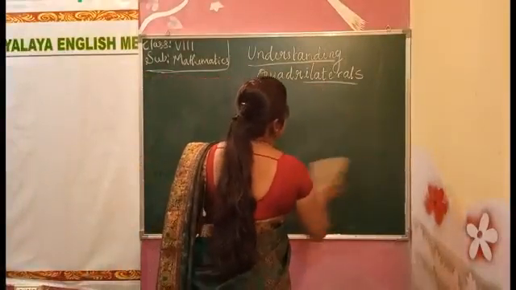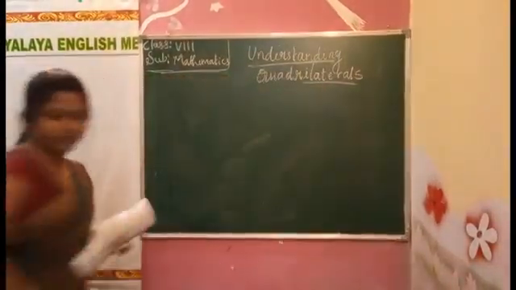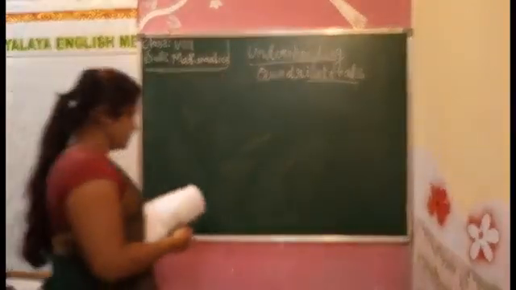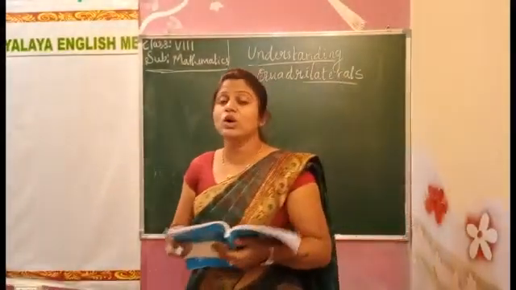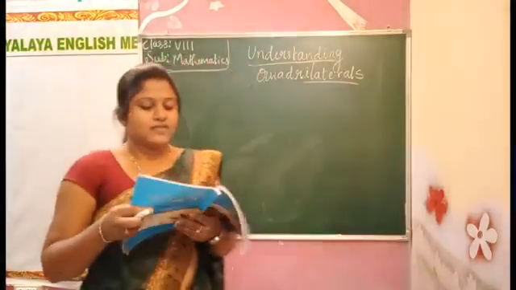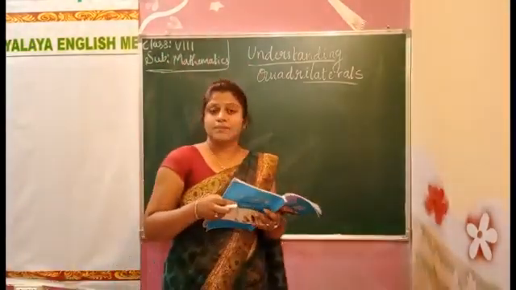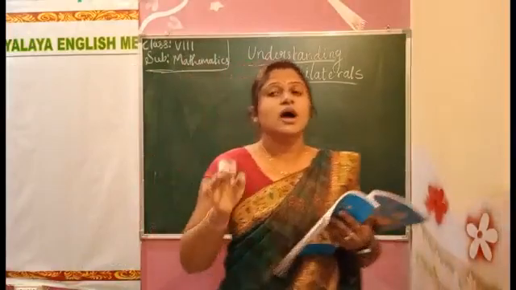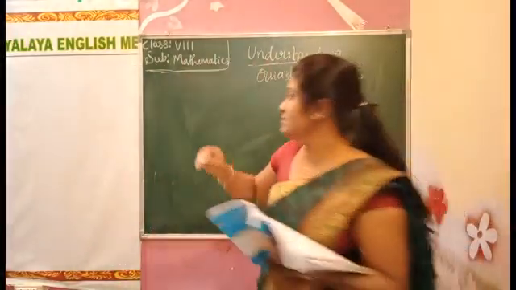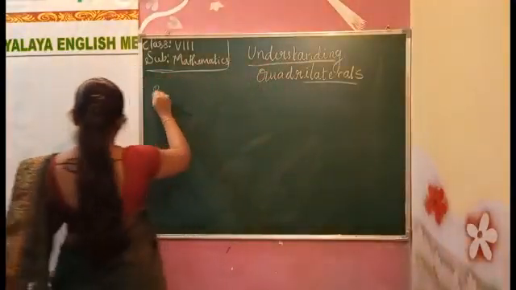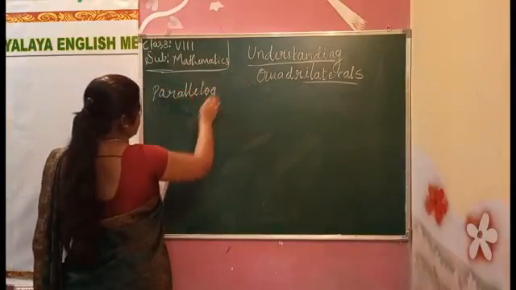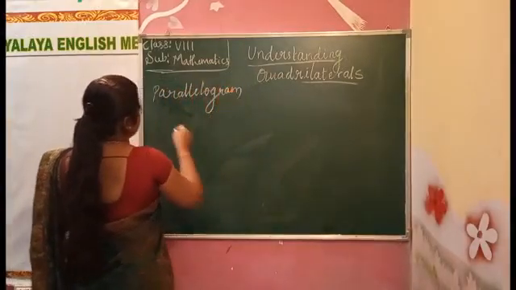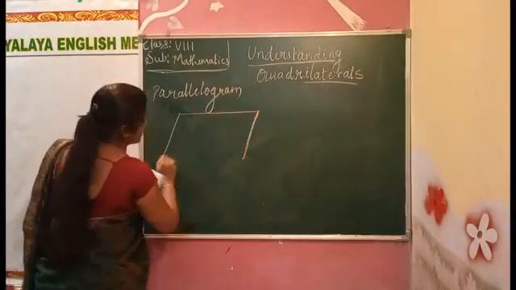Now we'll see the next thing, that is elements of parallelogram. There are 4 sides and 4 angles in the parallelogram.